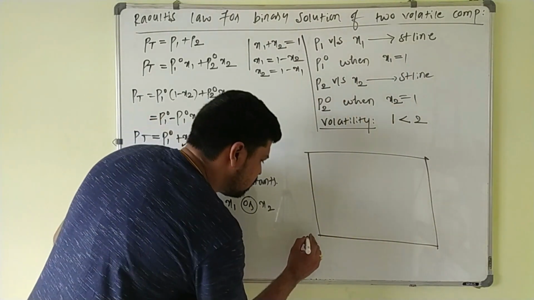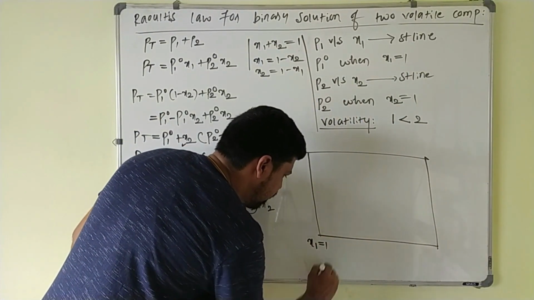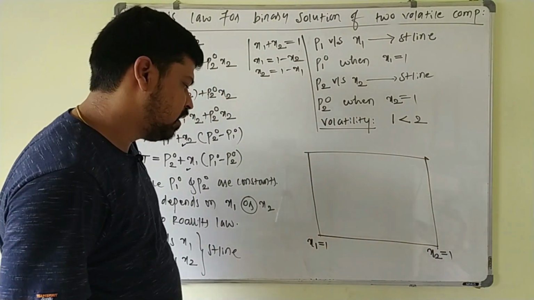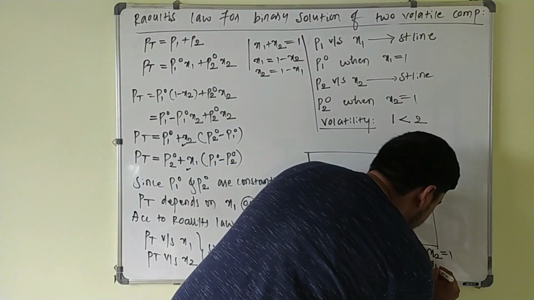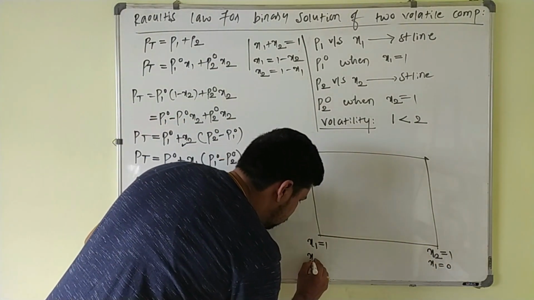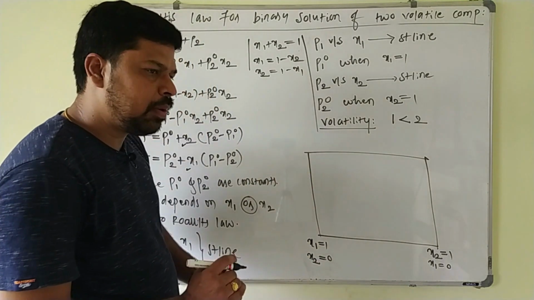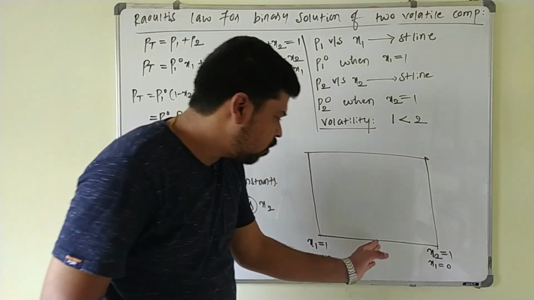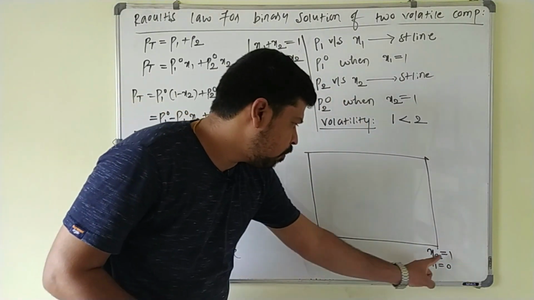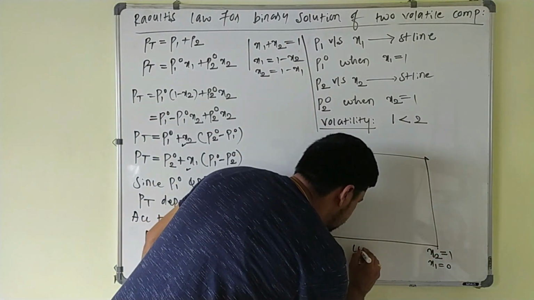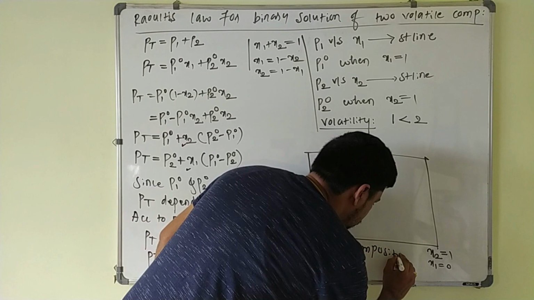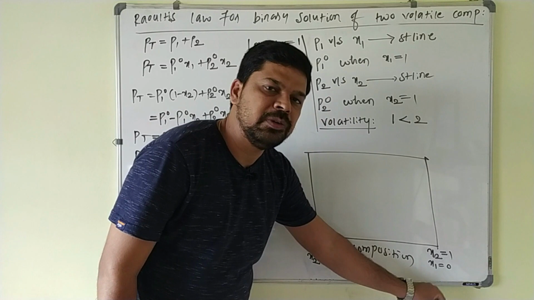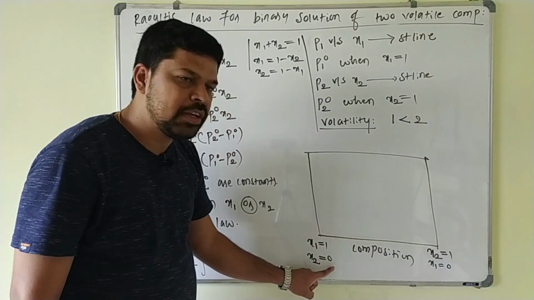Okay, like this. Suppose I take the mole fraction of component 1 as 1, and here we will take the mole fraction of component 2, that is x2 equal to 1, and at this point x1 becomes 0 and here x2 becomes 0. Keep in mind, if you come in this direction, the mole fraction of component 1 will increase. If you go in this direction, the mole fraction of component 2 will increase here. So this is the composition of the solution. When x2 is equal to 1, x1 completely becomes 0. When x1 is equal to 1, x2 completely becomes 0.